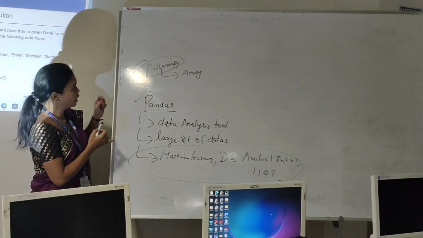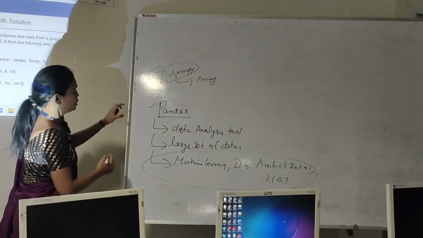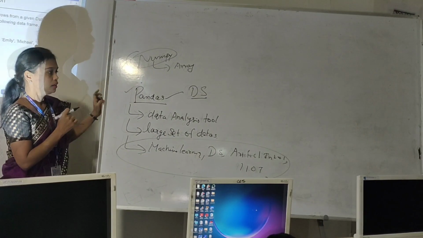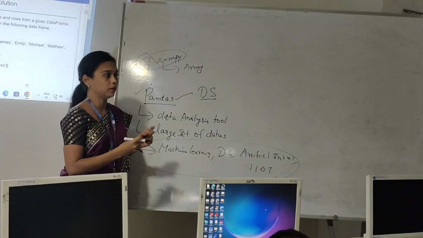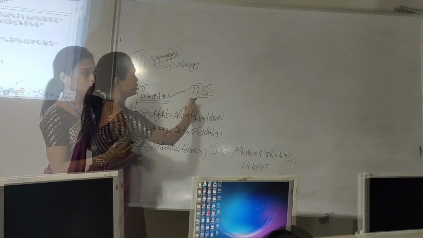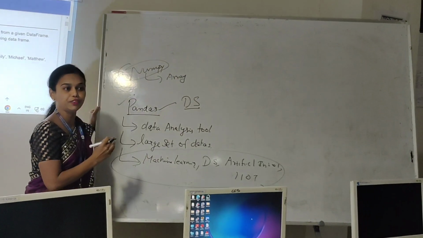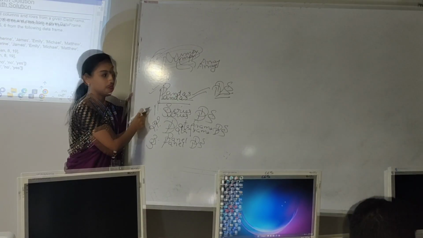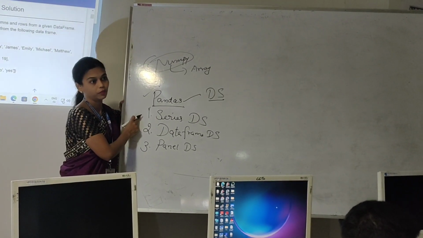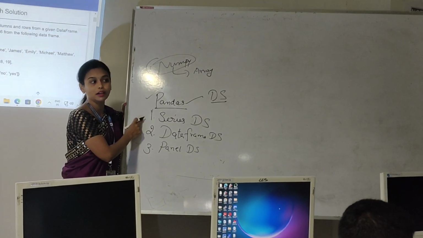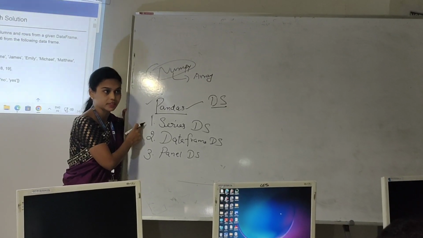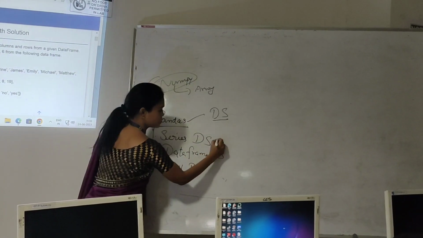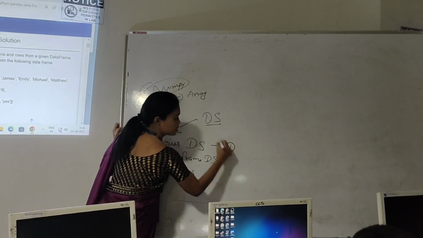Understand? Next we have to see what the data structures under Pandas are. We have to develop programs under 3 categories, which are 3 different data structures. The first one is the series data structure. When you want to work on any one-dimensional array related operations in your program, at that time you will choose series data structures. It's especially for one-dimensional arrays.